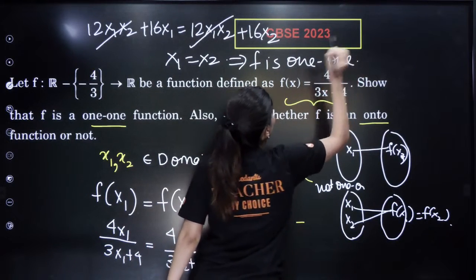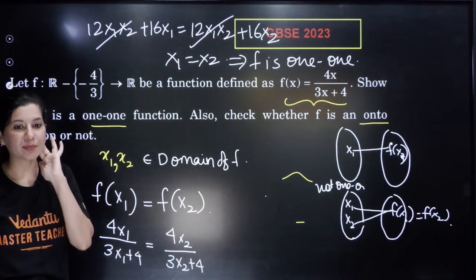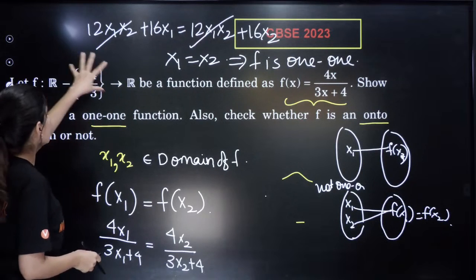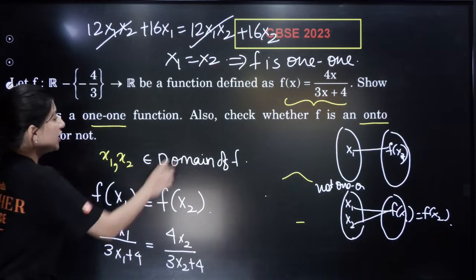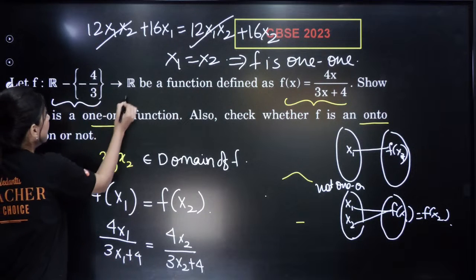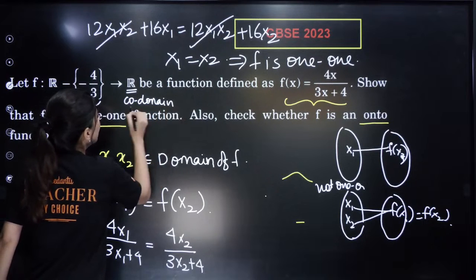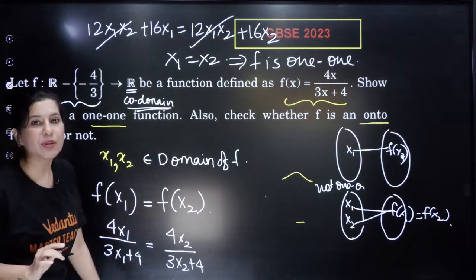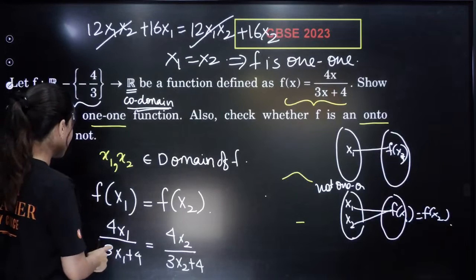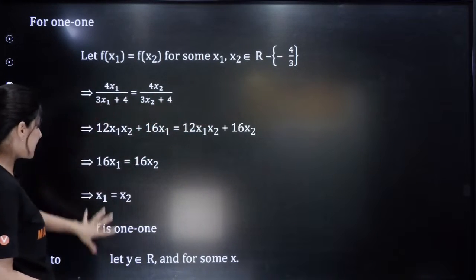Now, how to prove whether a function is onto or not? Let us first understand this. Check whether the function is onto or not. They are not giving us the codomain here. So this is your domain, and this is your codomain. A function is onto when the codomain is equal to the range. So this is one-one, and this is how we write it.